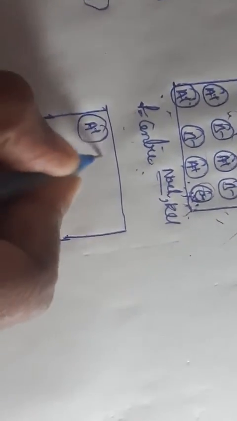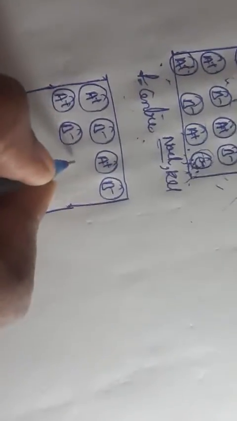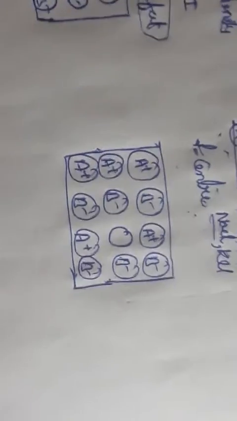Coming to cation defect, A plus, B minus, A plus, B minus, A plus, B minus, and so on.